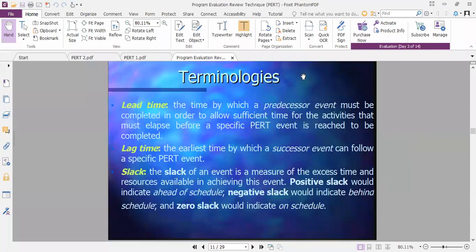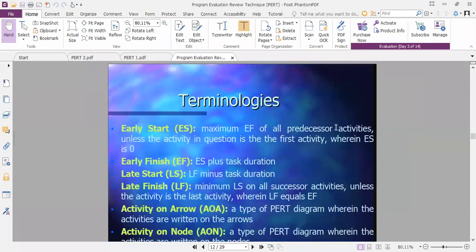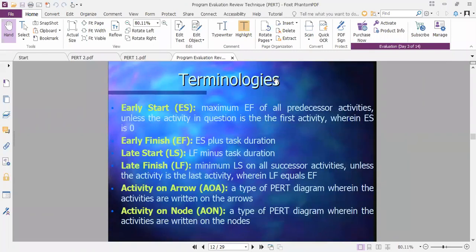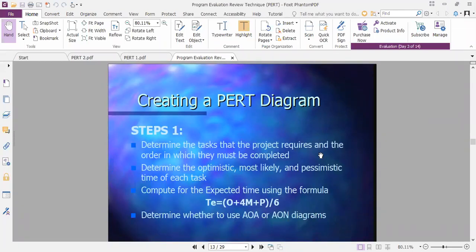Okay, so we'll go to the next step. So these are the particular terminologies. Creating a PERT diagram. So how to create a PERT diagram? Here we are getting three times: optimistic time, pessimistic time, and most likely time. So it is very difficult to create the network diagram, because to construct the network diagram, only one time may be used.